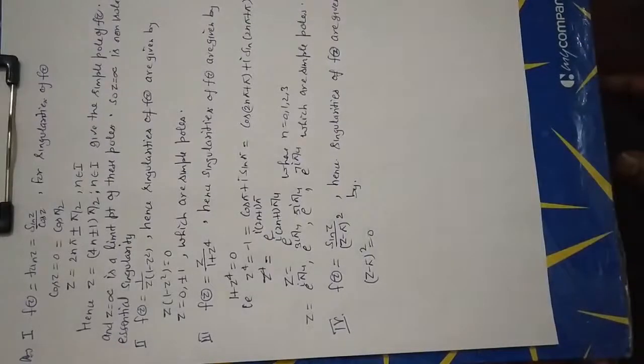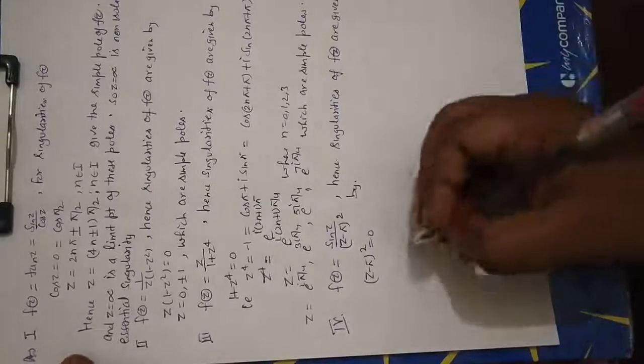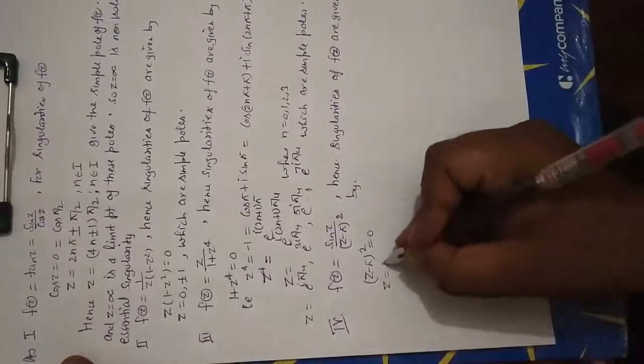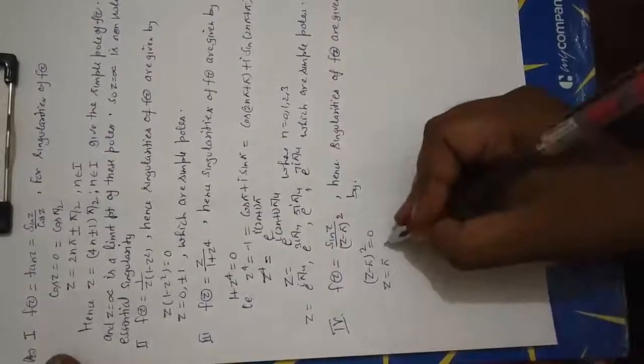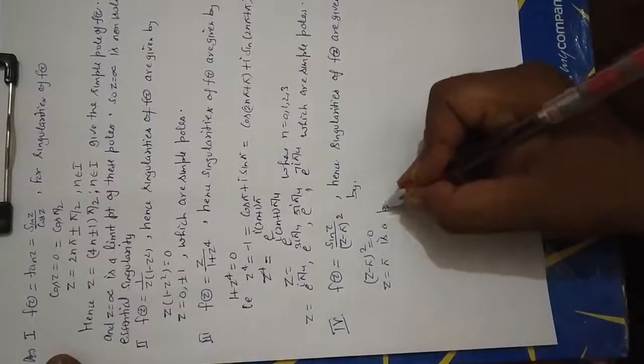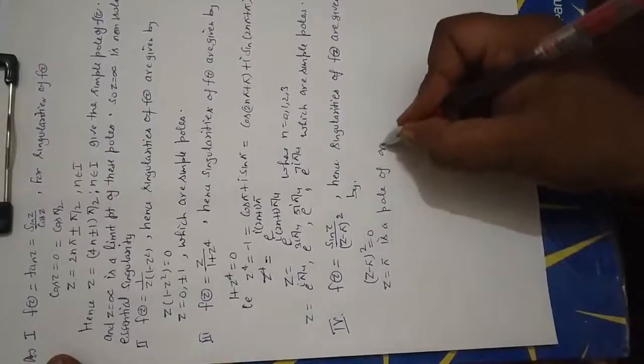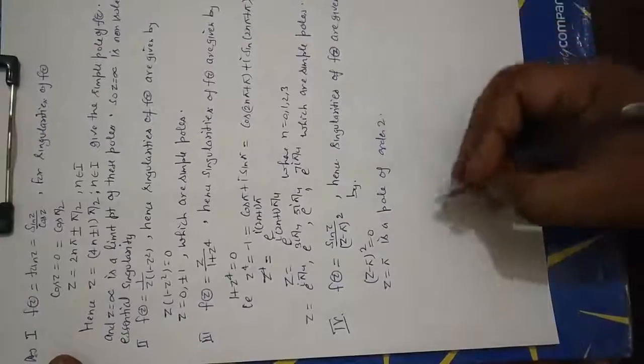That is, denominator of function is 0. That is z is equal to pi is a pole of order 2. Okay, student.